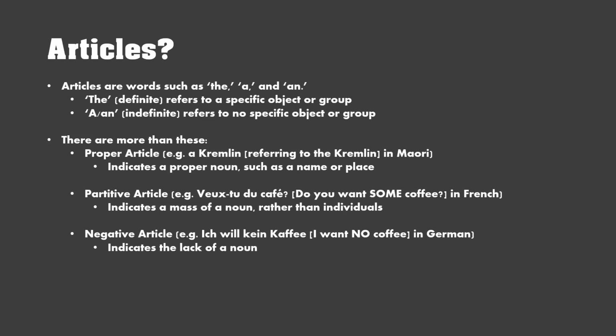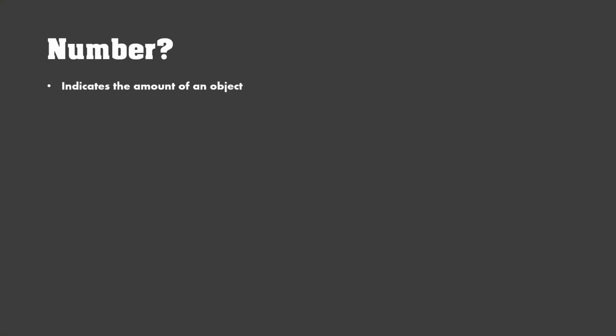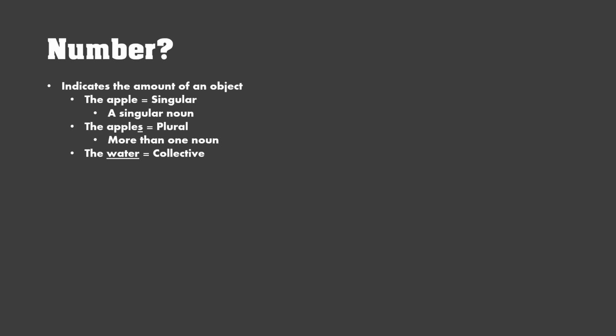What is grammatical number? Well, it indicates the amount of an object, such as the apple is singular, it's just one, or the apples, plural, the S makes it more than one, and the water, collective, such as I said before, it's like a mass noun. So as far as sugar goes, you can say I want some sugar. It's a mass. You can't specifically count every single bit of sugar.